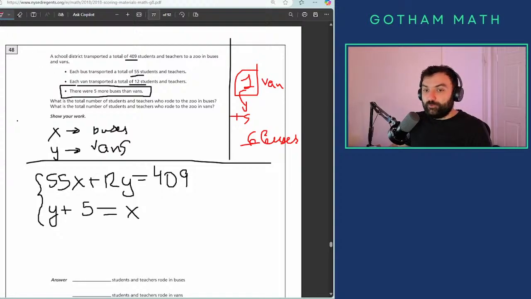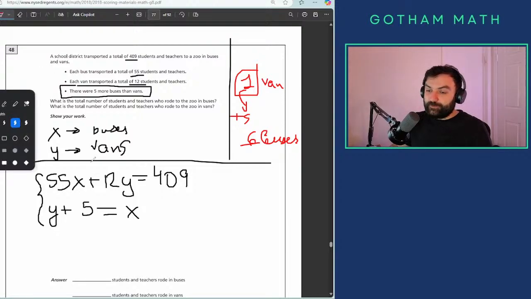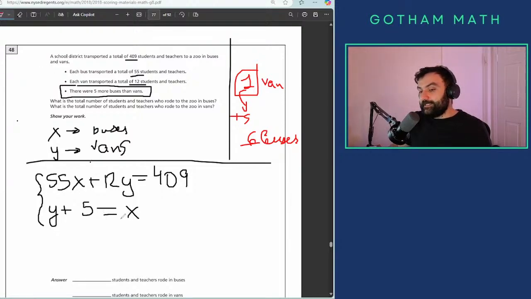We're going to solve that system by something that's called substitution. And since x equals y plus 5, we're going to take that y plus 5 and substitute it instead of the x. Since it says x equals. So let's do it real quick.